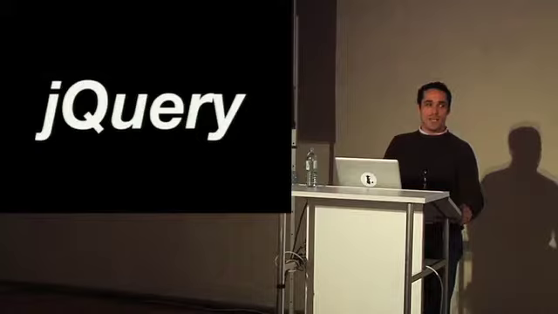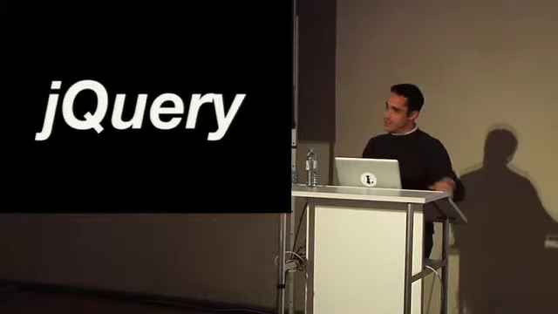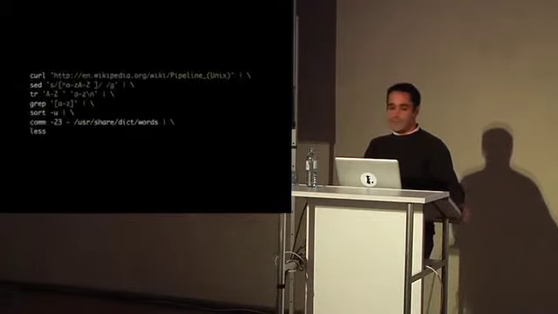But jQuery wasn't really cutting it for me. It didn't really match, right? In jQuery, you have this huge DOM. Everything is synchronous, in terms of manipulating the chained. I like the chain, but I didn't like the synchrony. So I got inspiration somewhere else, and that was Unix. So Unix chaining basically looks like this, right?